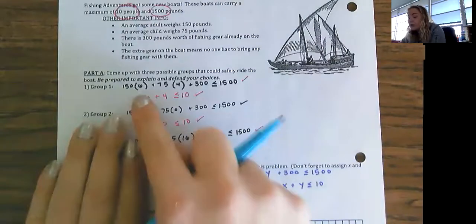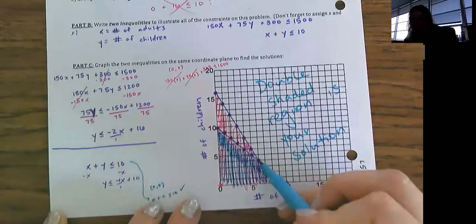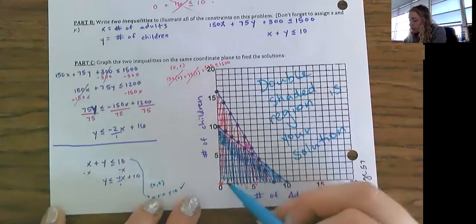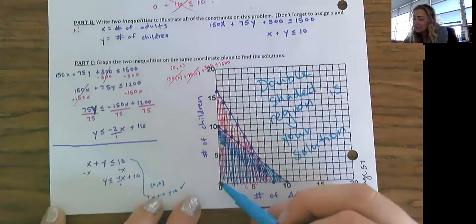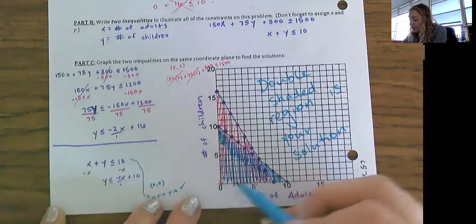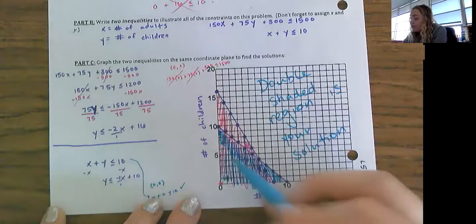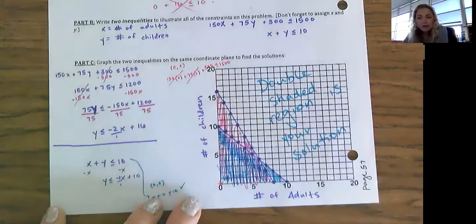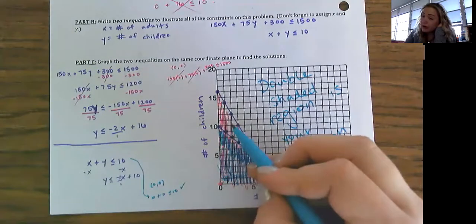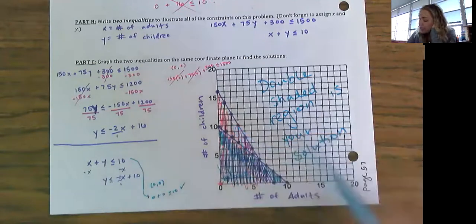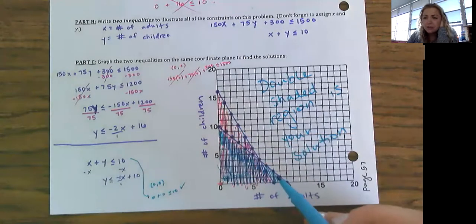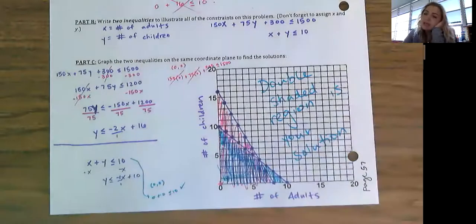Our coordinate, which was 6 adults, 4 kids, it worked. Our solution of nobody, 0 adults, 0 kids, yeah, it worked. It was in the double shaded region. 1 adult, 1 kid, it worked. All of these down here are our solutions. If you go up here, it's going to break one of the solutions and work for one. If you go down here, this blue section will fit one of the solutions, but not the other.